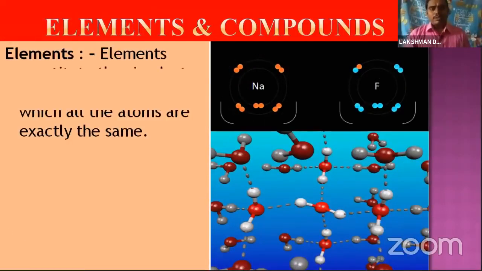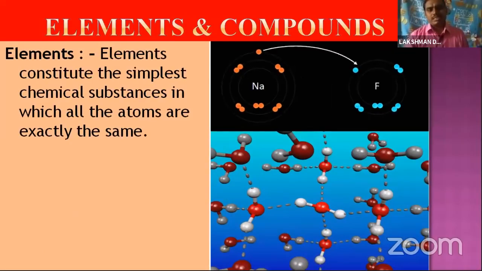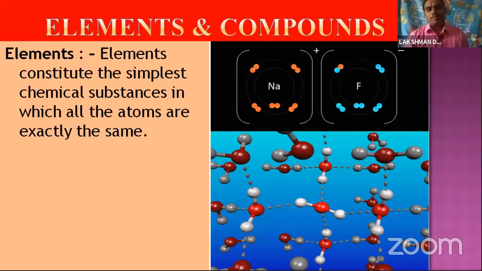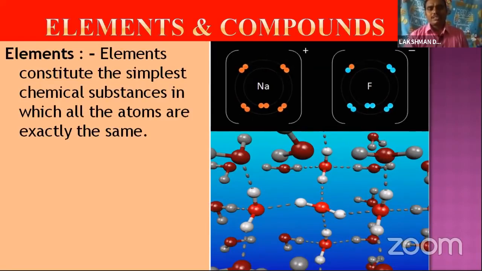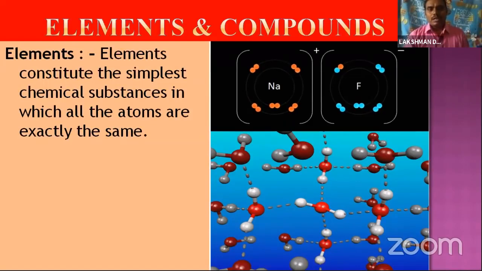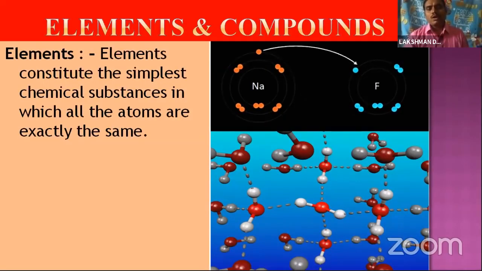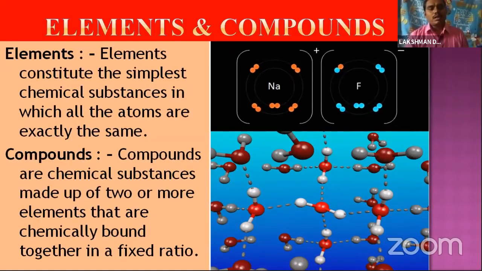Let us come into the elements. Elements constitute the simplest chemical substance in which all the atoms are exactly the same. So simply we can say the simplest chemical substance is an element. Examples are sodium, fluorine, oxygen, and nitrogen. These are all elements, and all the atoms in an element are exactly the same. That is an element.